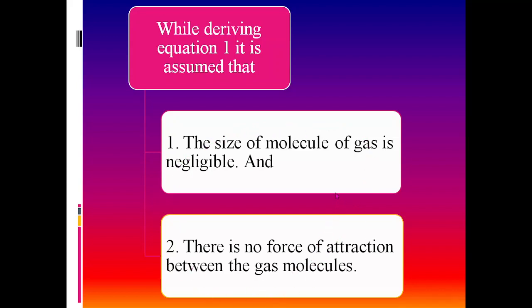These are named as the basic assumptions of the kinetic theory of gases: the first one, the size of molecule of gas is negligible as compared to the total size of the gas, and there is no force of attraction between the gas molecules. On the basis of these two assumptions, the gas equation PV = nRT was derived.